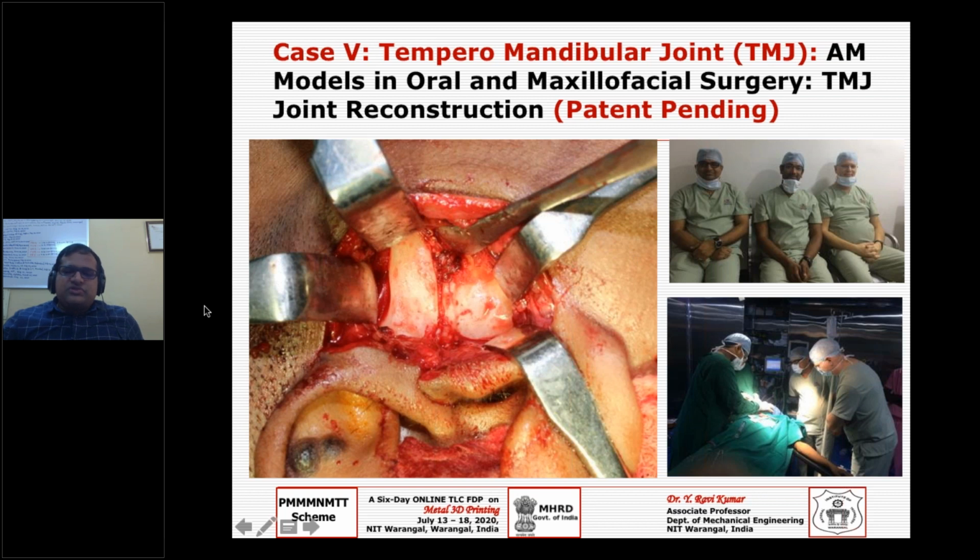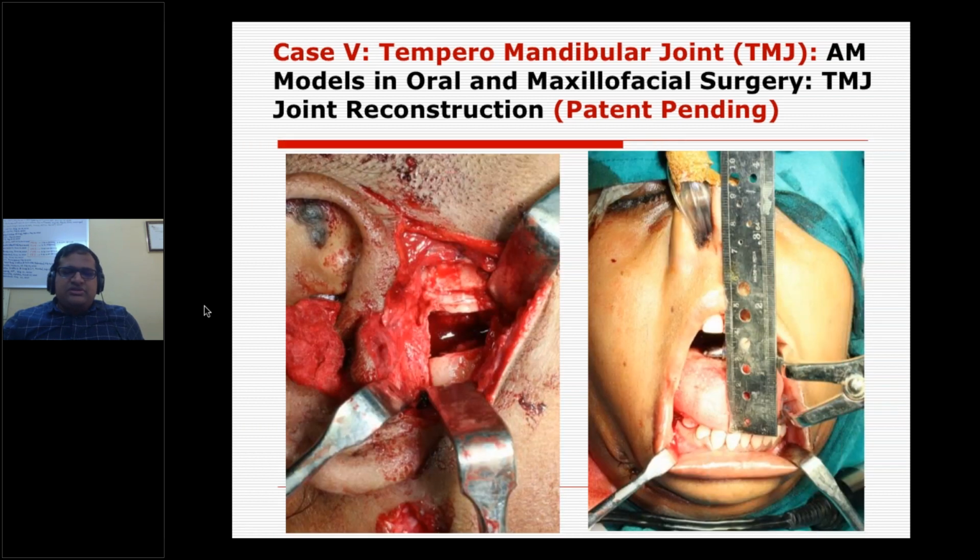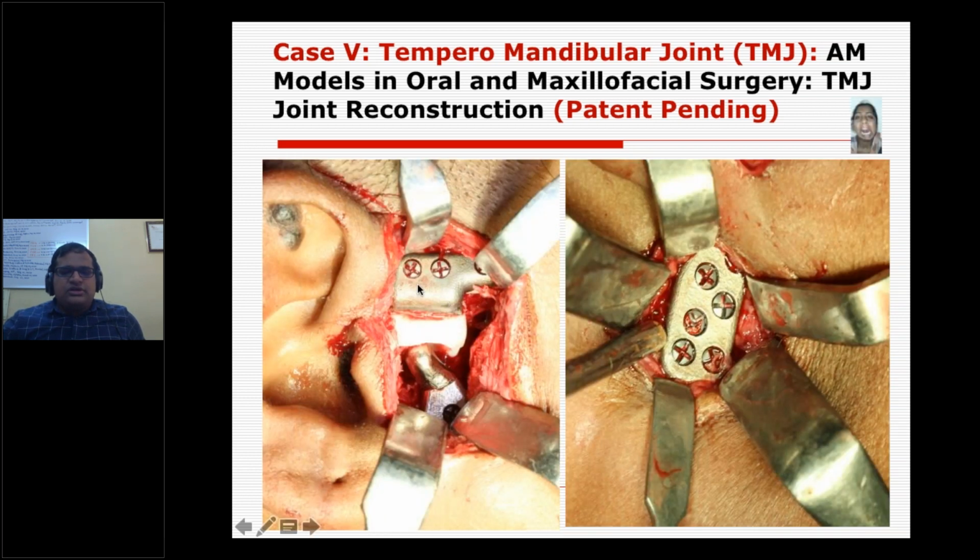Yeah, so this is what we can say succeeded. Why? Because once you release the fusing of this TMJ, now you can see she was able to open the mouth a normal 4 centimeters. And this is in the real surgery.